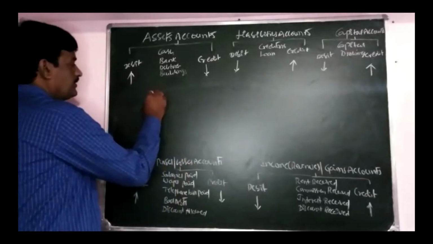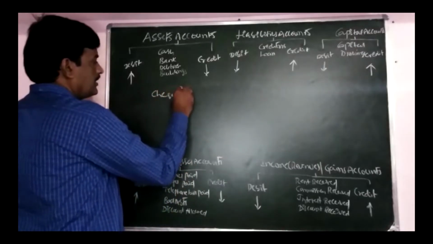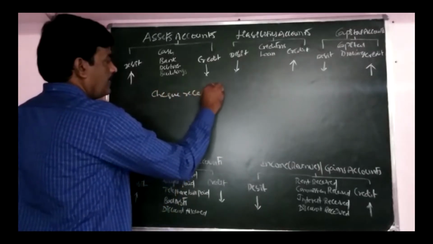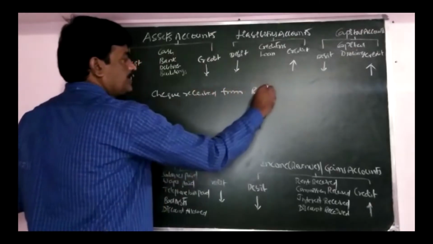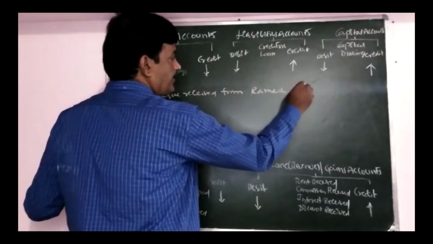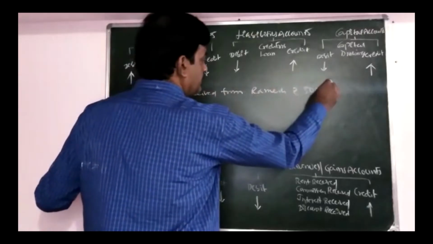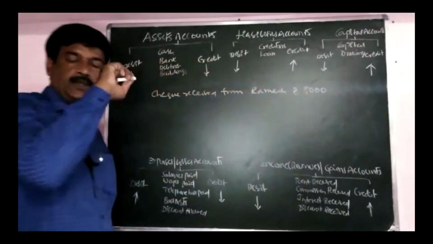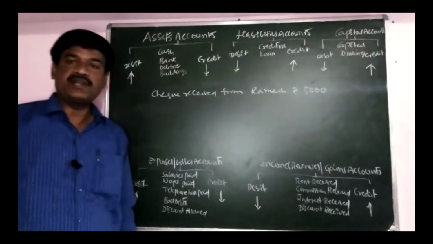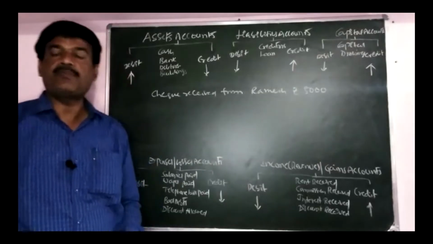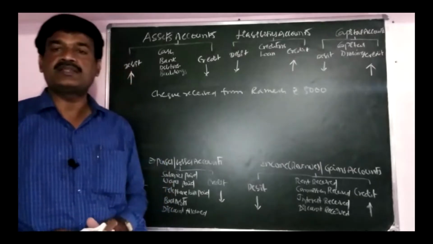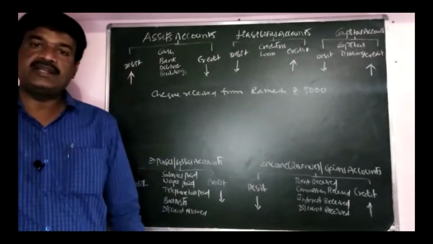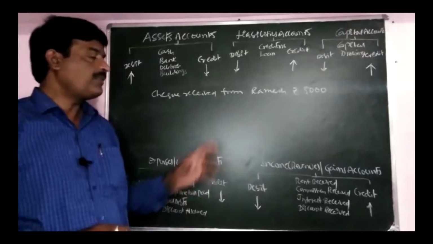Check received from Ramesh, rupees 5,000. Receipt of check, some conditions are there. Whenever check is received from any person, if the same check is not deposited into bank on the same day, we have to treat it as cash received from party.